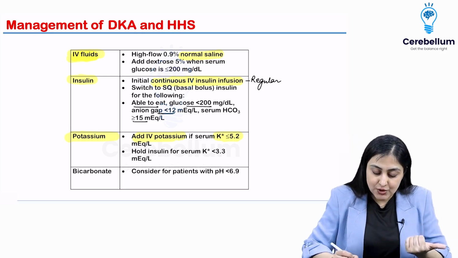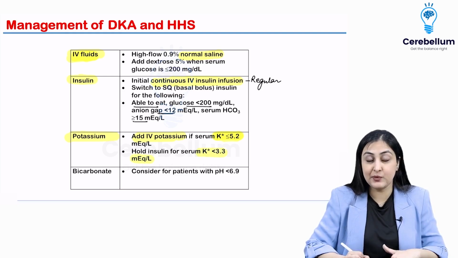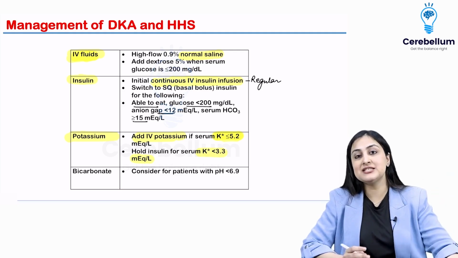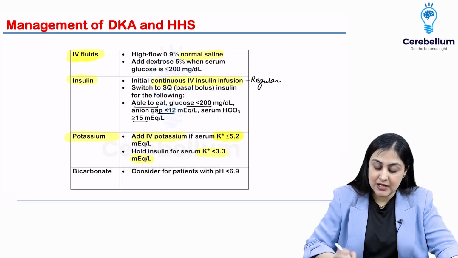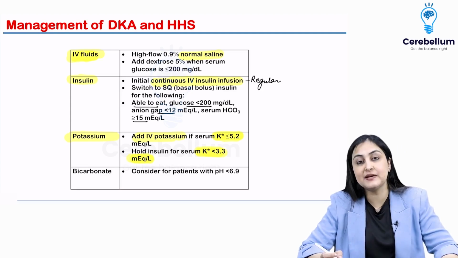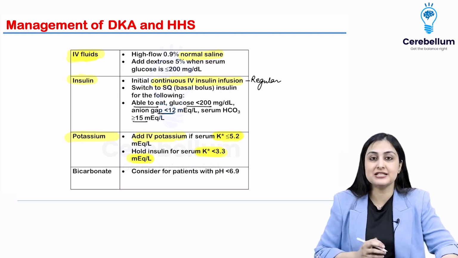Very important. So add IV potassium if potassium is less than 5.2, and you can hold insulin if it is less than 3.3, because when you start insulin, the potassium will further go down in the serum because of transcellular spread, and that can result in arrhythmias. So this is again an important point, that if the baseline potassium is less than 3.3, just hold the insulin for a while, first supplement potassium and then start insulin.